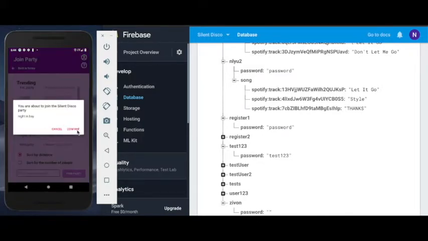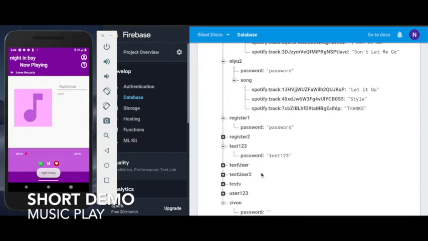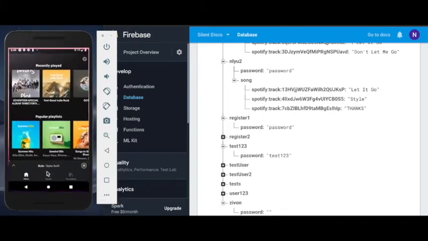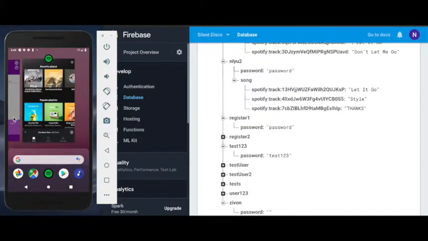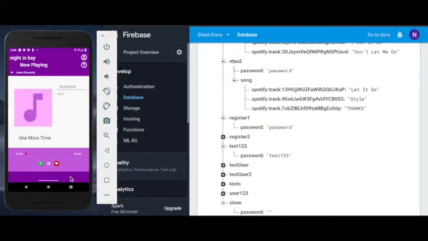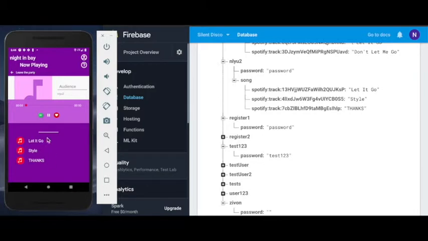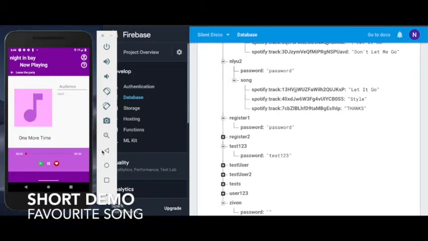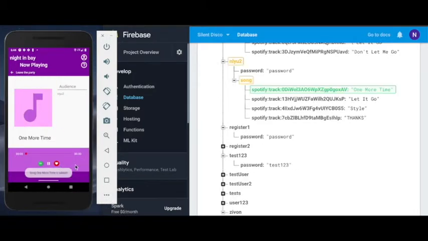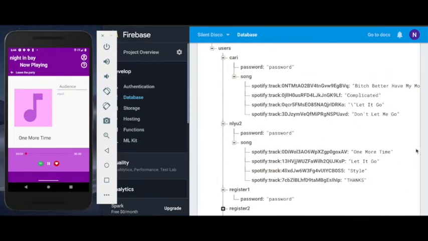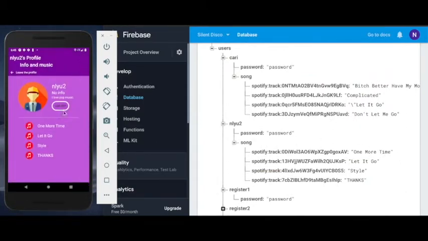So let's try the Night in Bay. This one looks very interesting. Confirm. Yeah, it's playing One More Time here. You can start the music, resume the music, open it in Spotify. Let's go back. And you can slide up to see your previous favorite songs here. And you can like this song to store it. Yeah, there's One More Time popped up here in our song list. You can also check your favorite songs in your user profile page.